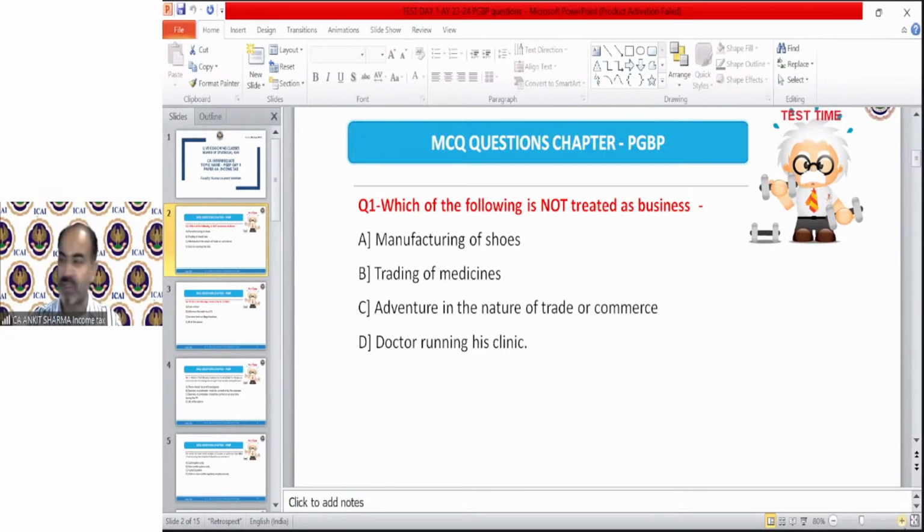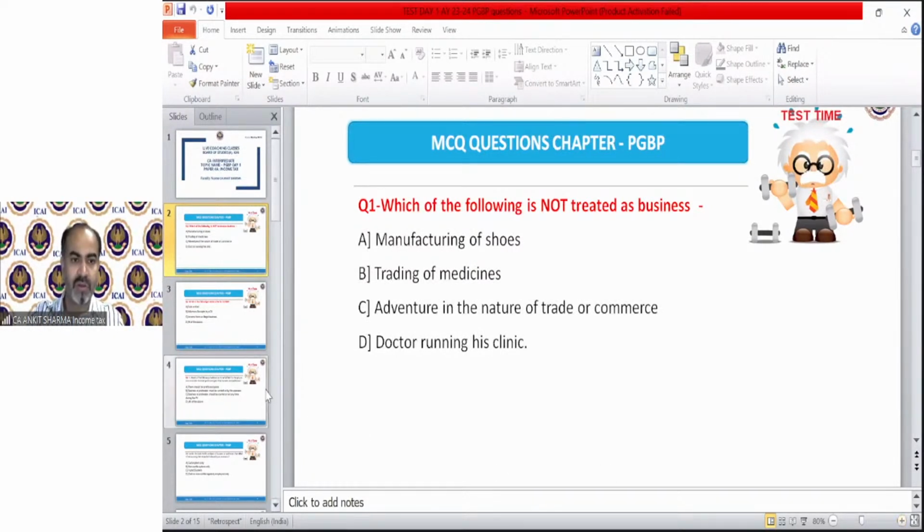So after Akshay Kumar, let me see who is going to give me the correct answer. Yes, Miss Kanvitha can also give me the correct answer. Well done, well done. Noor, D, correct. Sankaran, D, very well done. Khushi is saying C. Why C? You should read the definition of business that we discussed in our last lecture, Khushi, in which we discussed that any adventure in the nature of trade resembles trading, and of course, trading is a business activity. So C is not the correct answer, Sonali, Khushi and Diksha. The correct answer is D. I guess you got it.